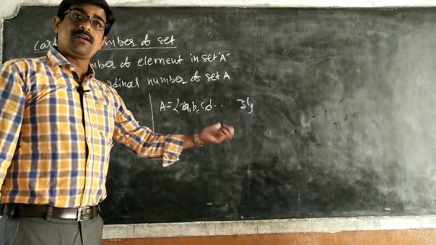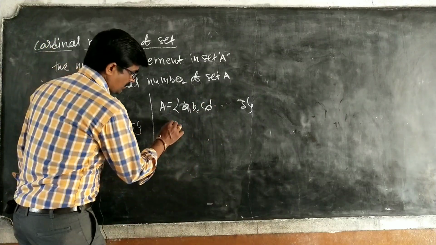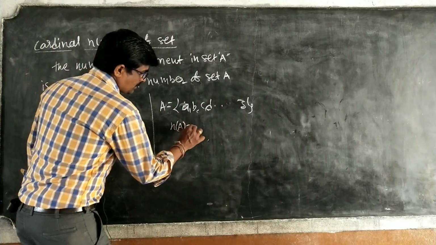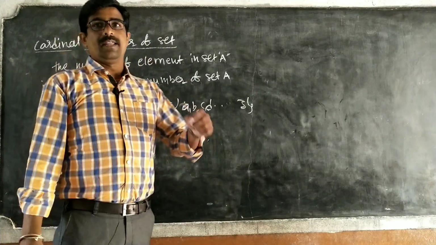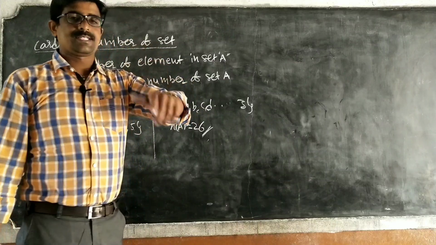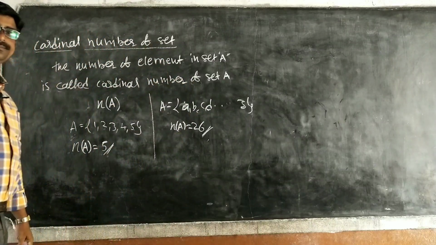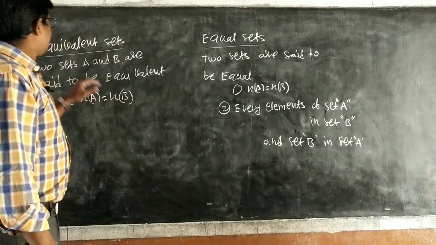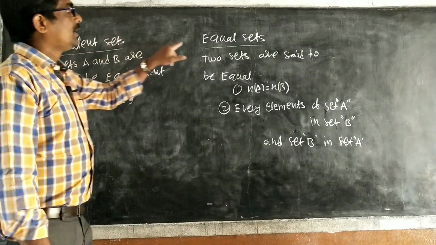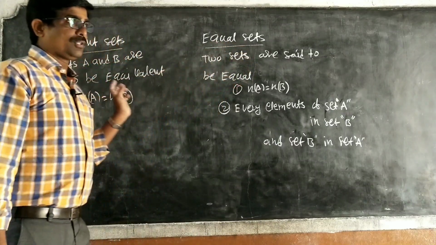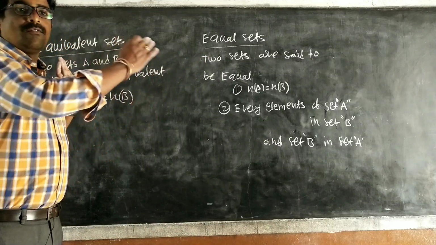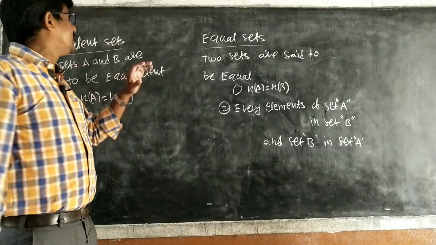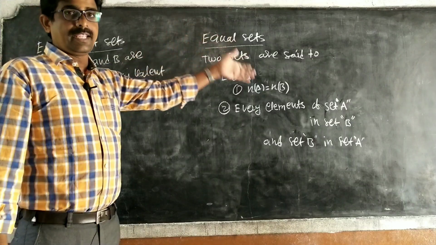What is the cardinal number of set? That is n(A) = 26 only. Okay, this is for cardinal number. Next, we are going for equivalent sets and equal sets. Both seem to be equal, the same, but there is one difference. What is the difference between an equivalent set and an equal set?